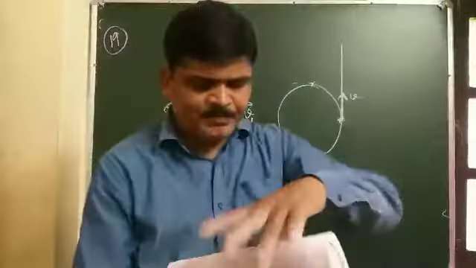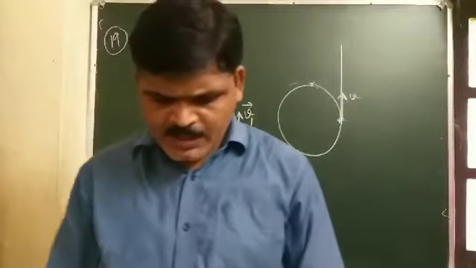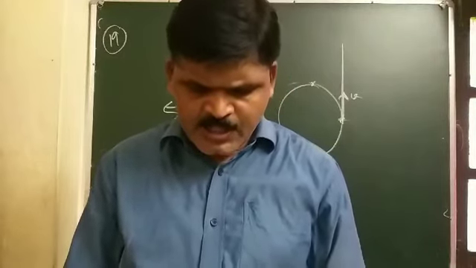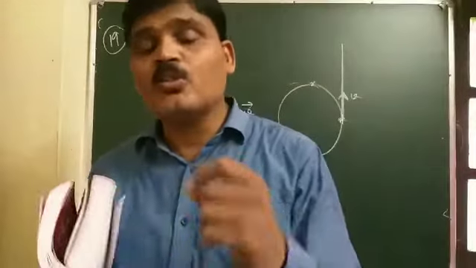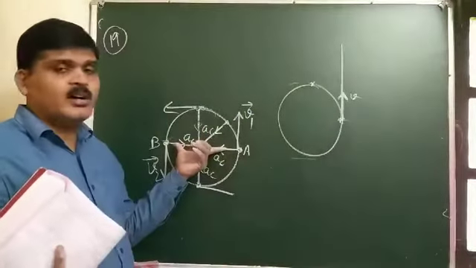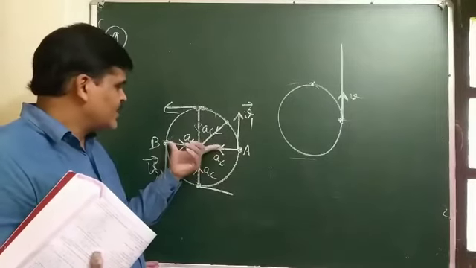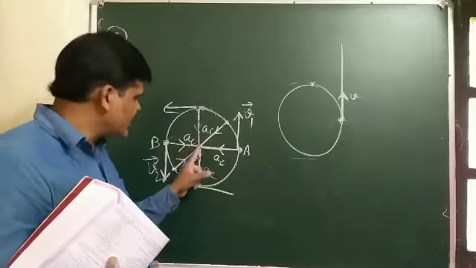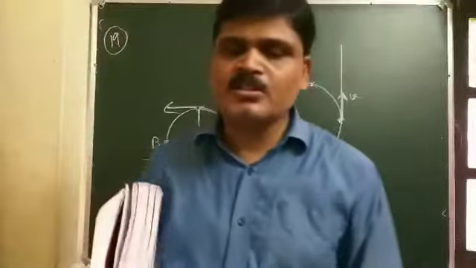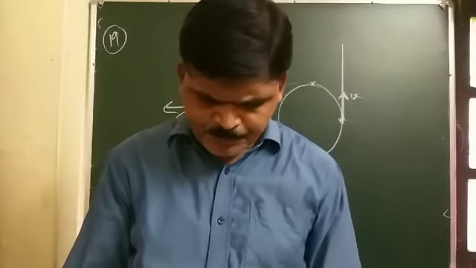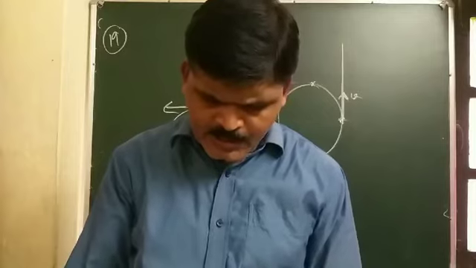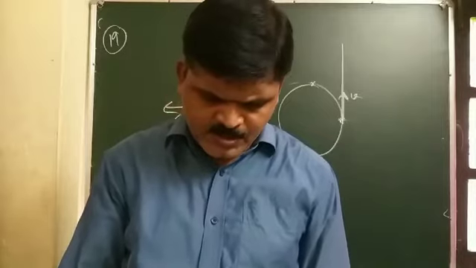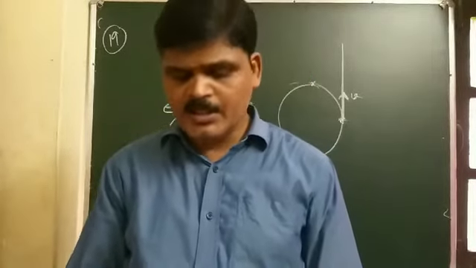So we can say the acceleration vector of a particle in uniform circular motion averaged over one complete cycle is a null vector.